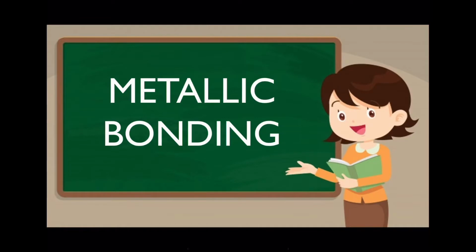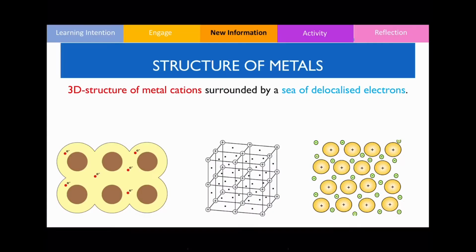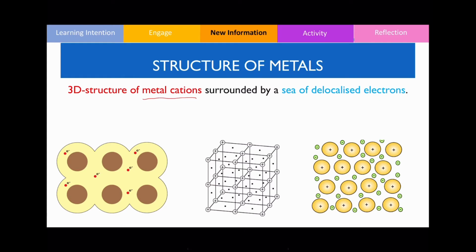Now, before I show you what metallic bonding is, you need to understand what the atomic structure of a metal substance looks like. If you zoom in, this is what the metallic structure looks like over here. Metal is a 3D structure, and it consists of metal cations. Cations are positively charged ions, okay? And they are surrounded by a sea of delocalized electrons, okay?